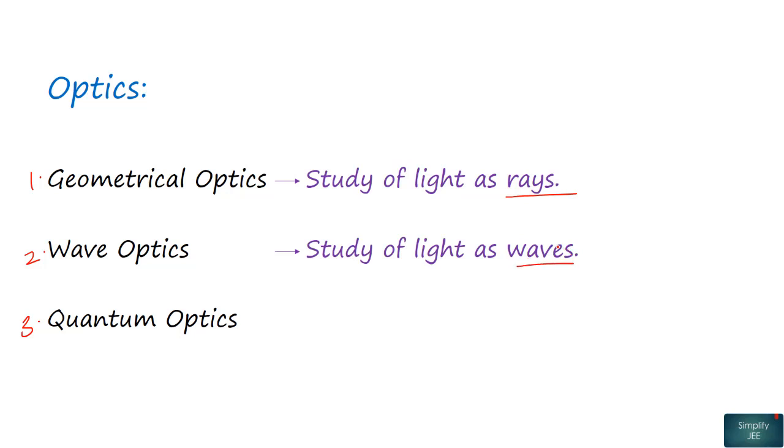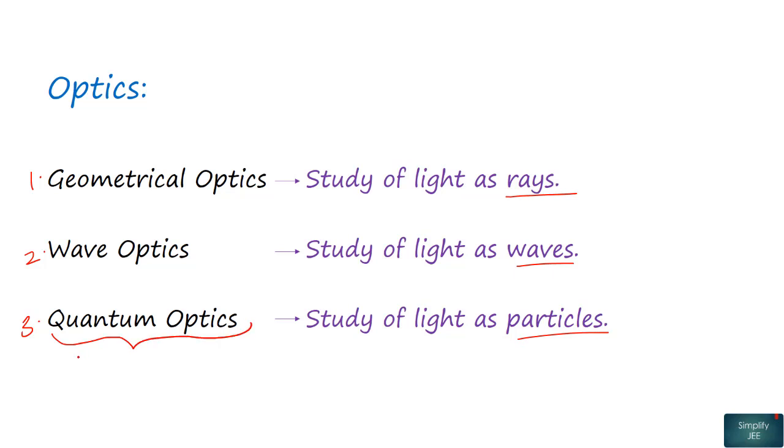And for quantum optics, we will study light considering light as particles. Quantum optics topics we will study while covering modern physics. And here in this chapter, we will continue to discuss geometrical optics and wave optics.